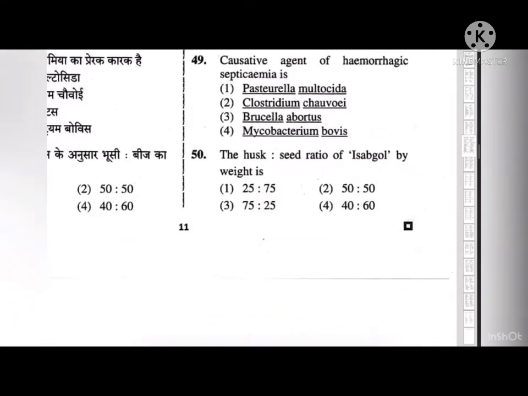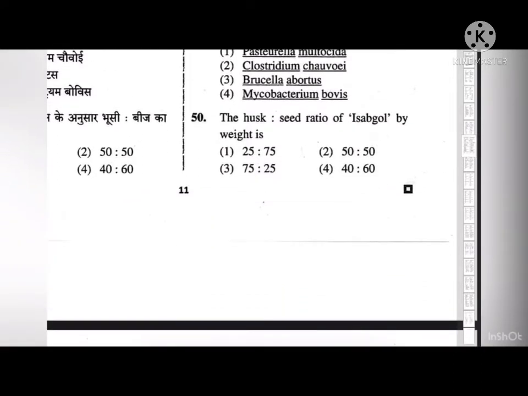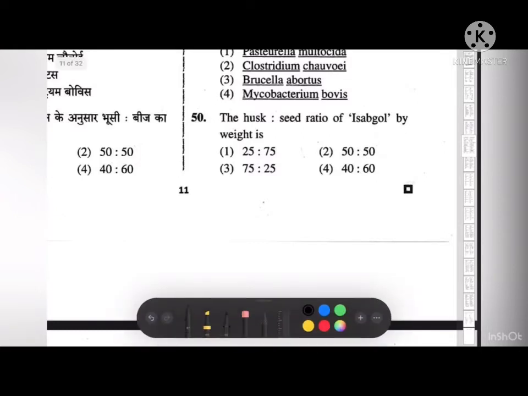Next, the husk to seed ratio of isabgol, weight by weight, is. First of all, isabgol is the common name used for several members of the plant genus Plantago, whose seeds are used commercially for the production of mucilage. Psyllium is mainly used as dietary fiber to relieve symptoms of both constipation and mild diarrhea, and occasionally as a food thickener. The correct answer to this is first, that is 25 ratio 75.